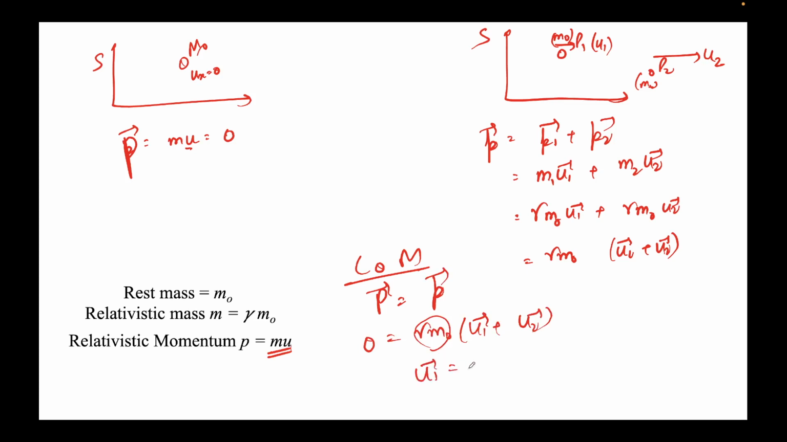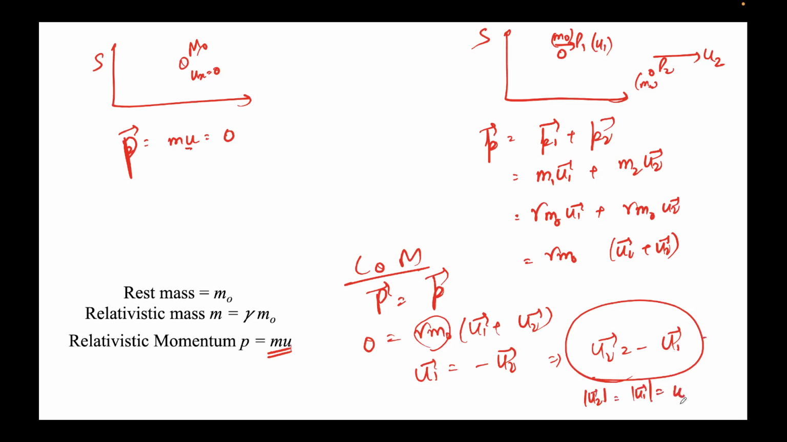This means the u1 vector has to be opposite to the u2 vector, or just for the sake of simplicity, I'll say u2 vector has to be in the opposite direction to the u1 vector, same magnitude but opposite direction. Let's say the magnitude of u2 is equal to the magnitude of u1, which is equal to u. Just for the sake of simplicity I'm doing this.